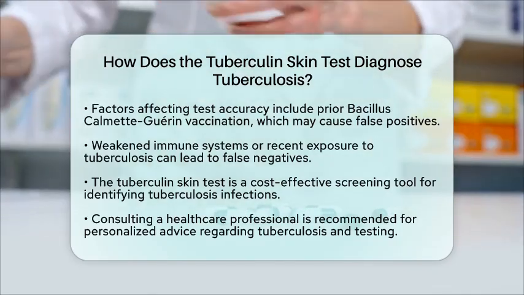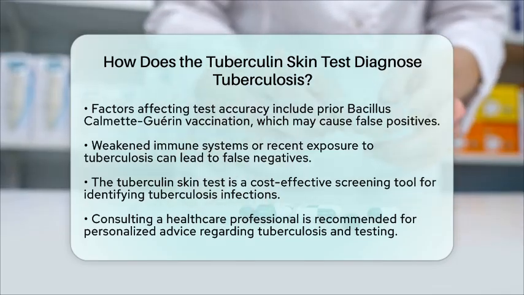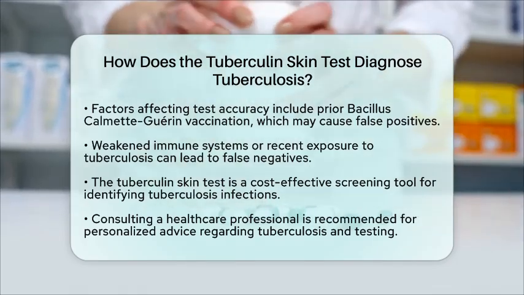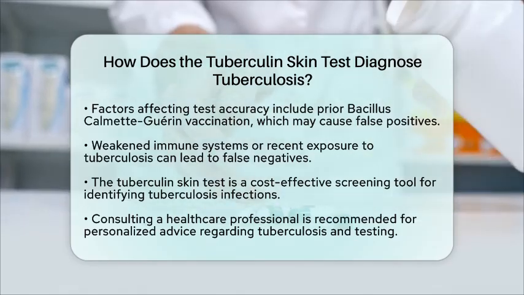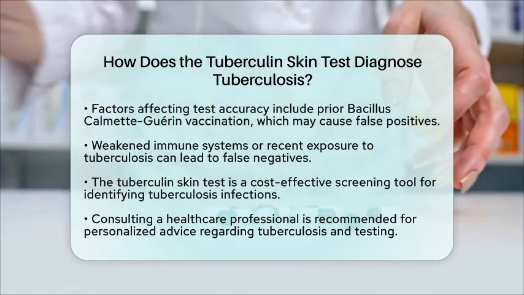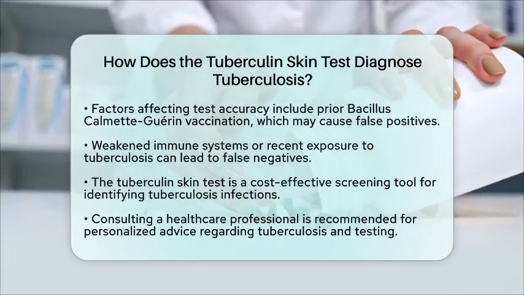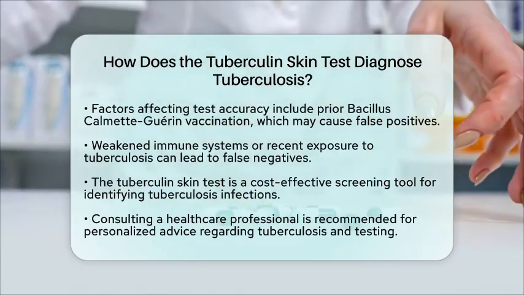In summary, the tuberculin skin test is a valuable method for diagnosing tuberculosis by assessing the immune response to tuberculosis proteins injected under the skin. It is a widely used and cost-effective screening tool that helps identify individuals who may have latent or active tuberculosis infection, guiding further medical evaluations and treatment options.